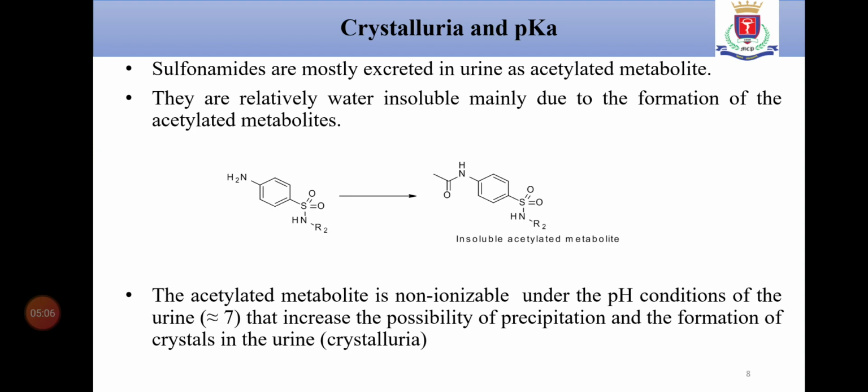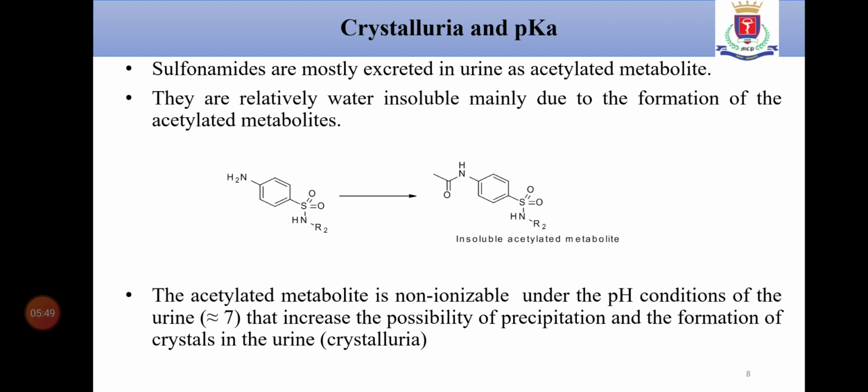Crystalluria and pKa. Sulfonamides are mostly excreted in urine as acetylated metabolites. They are relatively water insoluble mainly due to the formation of acetyl metabolites. If you see the structure of the insoluble acetyl metabolite on the slide, you can understand how the reaction takes place. The acylated metabolites are non-ionizable under the pH condition of urine, near about 7. They increase the possibility of precipitation and formation of crystals in the urine, which is called crystalluria.